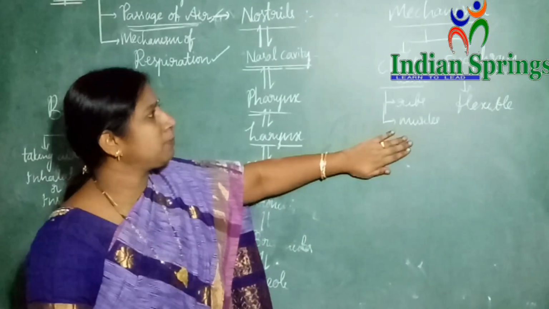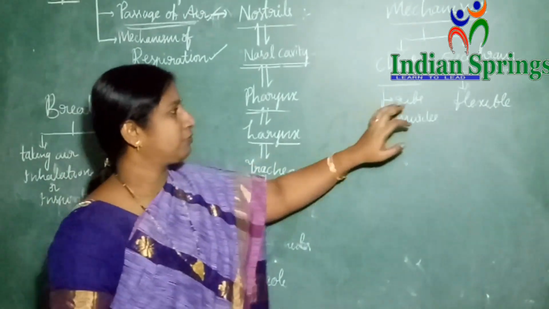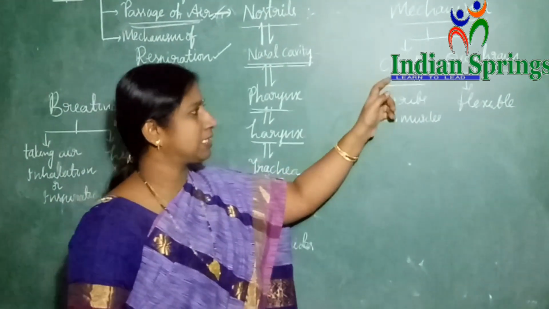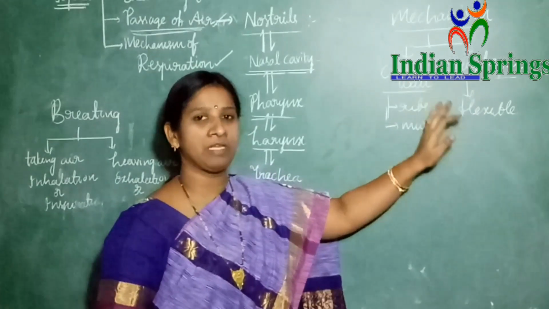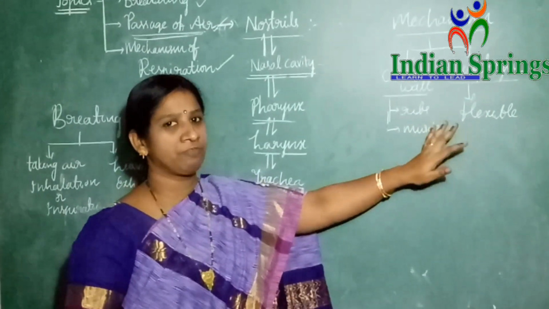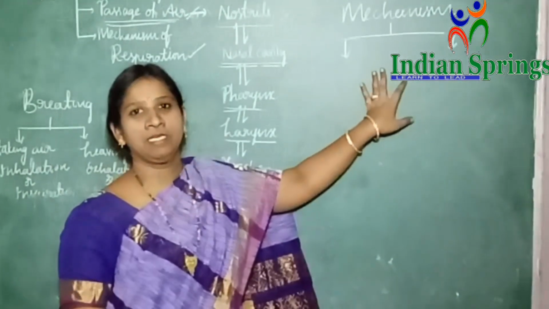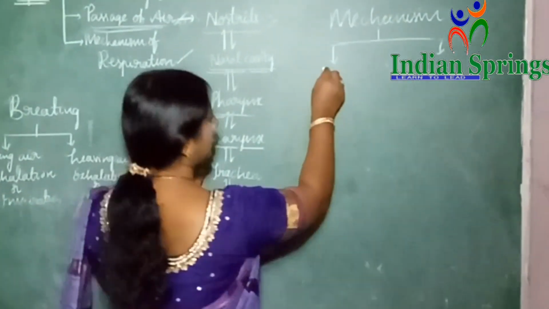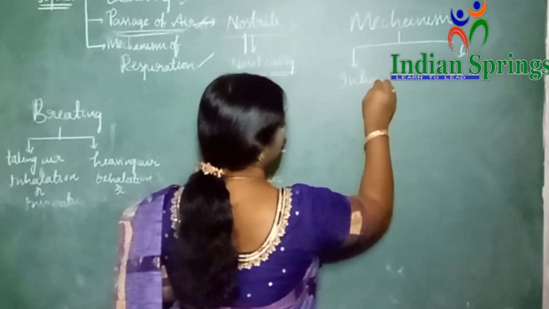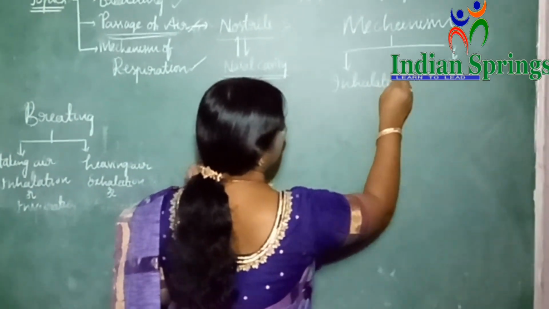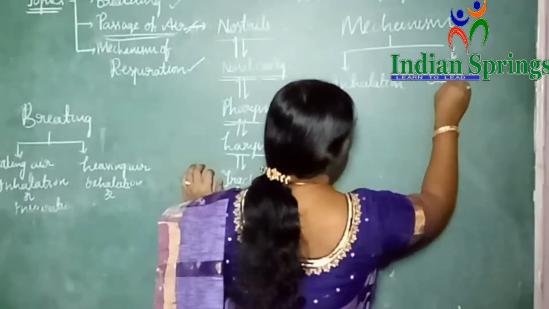Now when we move into the mechanism, first we need to know that the chest wall and diaphragm are very important for the proper functioning of inhalation and exhalation. The mechanism of breathing basically has two steps: one is inhalation and the other step is exhalation.